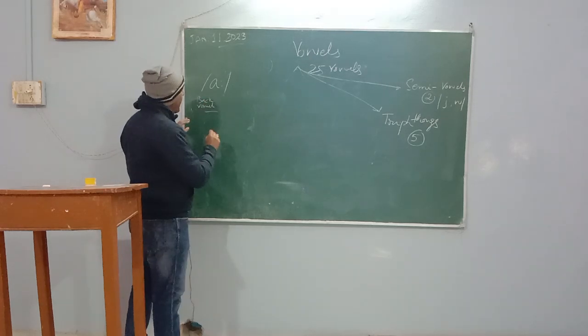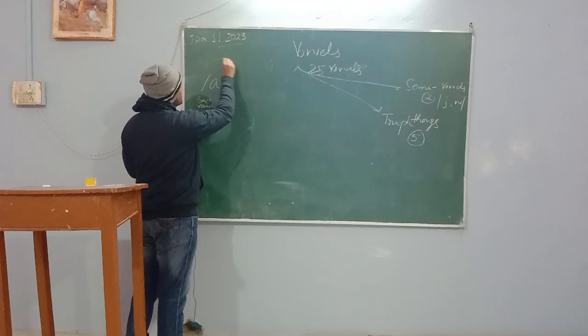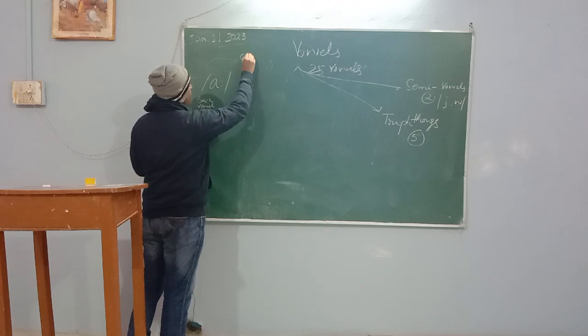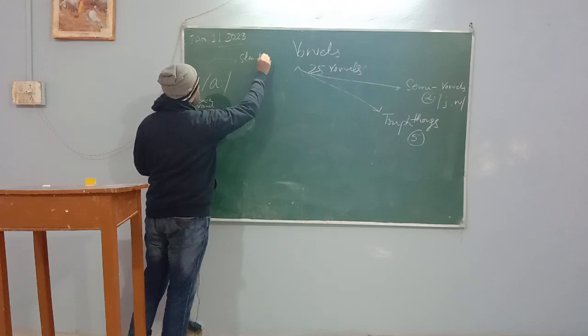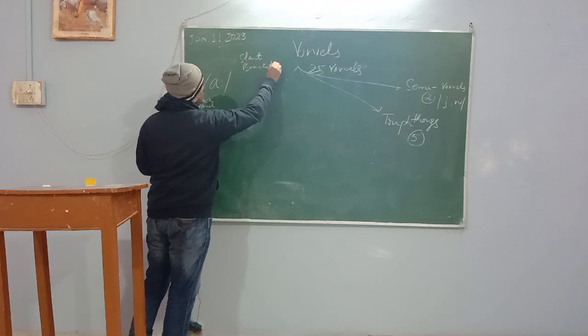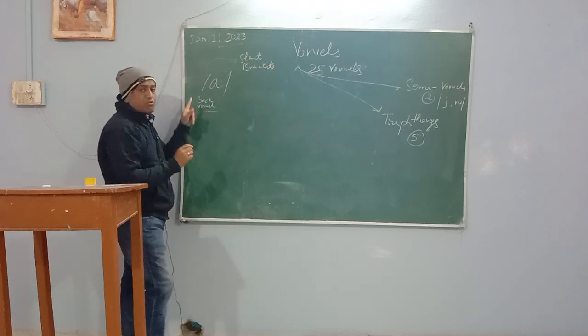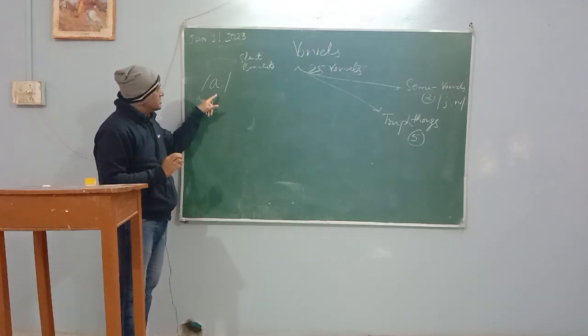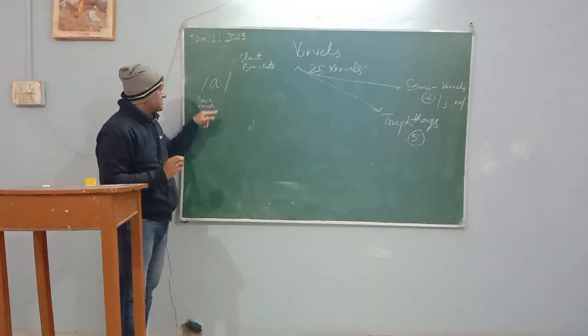So it is called a back vowel, right? These two slant lines are called slant brackets, and we will write the transcript symbols in all these slant lines.